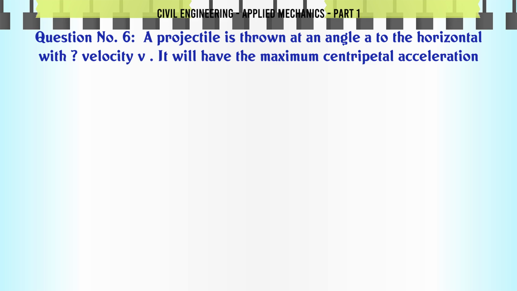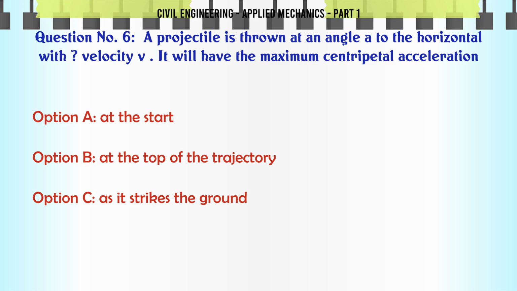A projectile is thrown at an angle A to the horizontal with velocity v. It will have the maximum centripetal acceleration: A. at the start, B. at the top of the trajectory, C. as it strikes the ground, D. elsewhere. The correct answer is at the start.